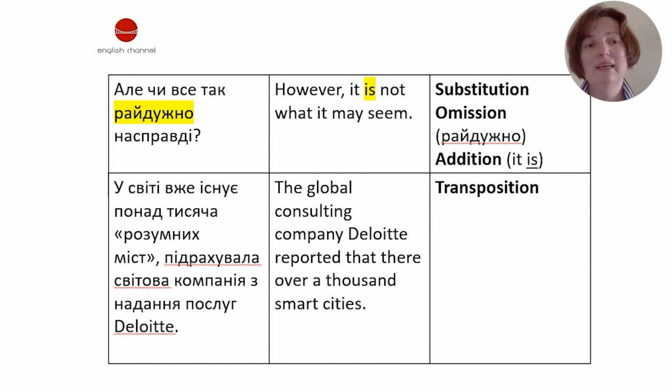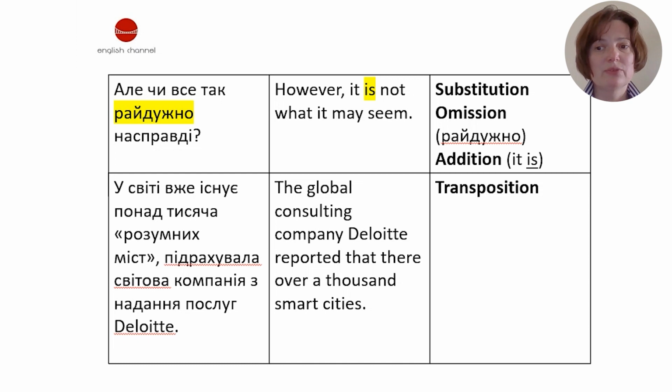If we translate it with the help of rainbow or something like that into English, it would sound strange. So it is omitted. And of course, we'll always find this addition of the verb to be, which is not used in Ukrainian so often, to mark the predicate of the sentence, which is a must in English.